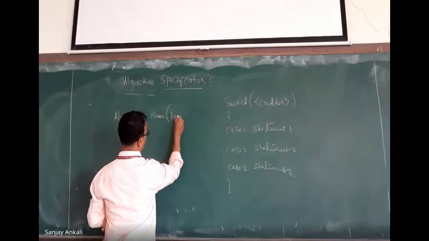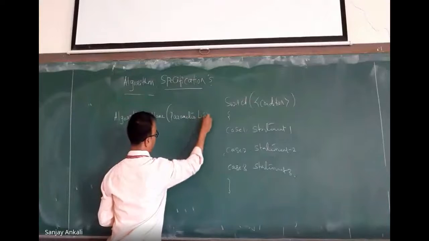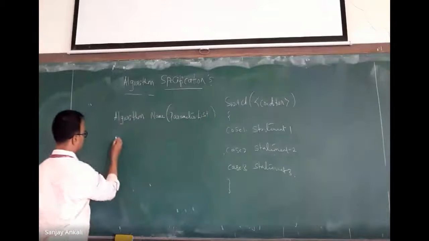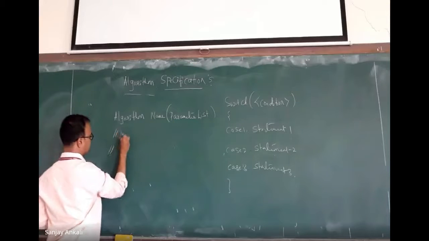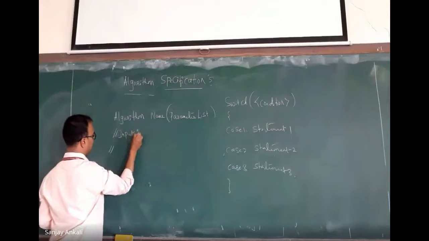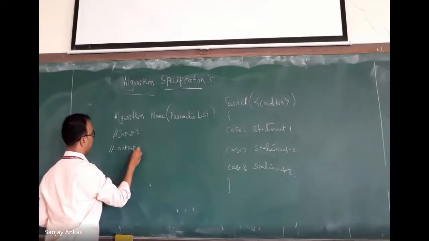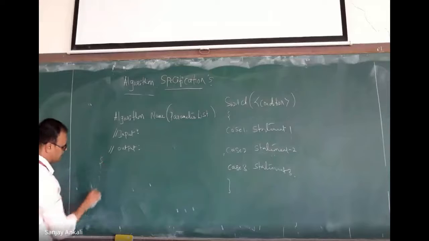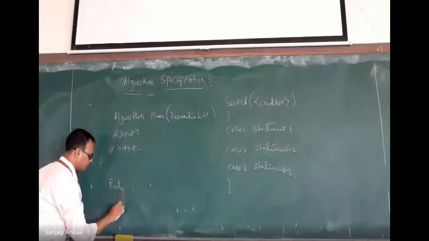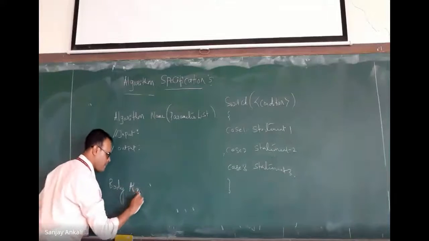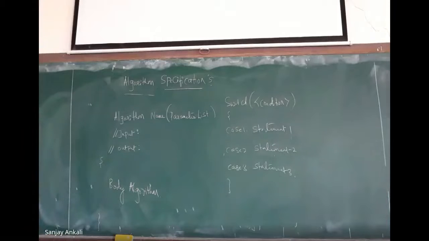Next comes the parameter list. Okay. Now say I use these two things. So first we write input, we write output. Okay. Then I write opening and closing brackets, the body of the algorithm. Okay. So this is the structure of writing an algorithm.